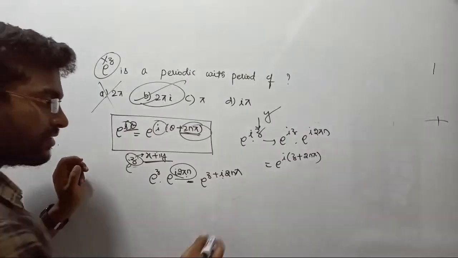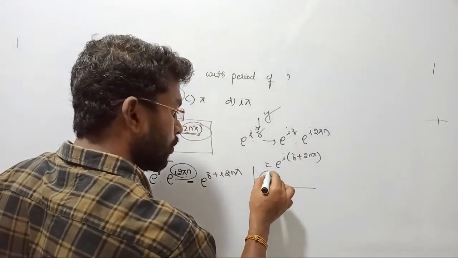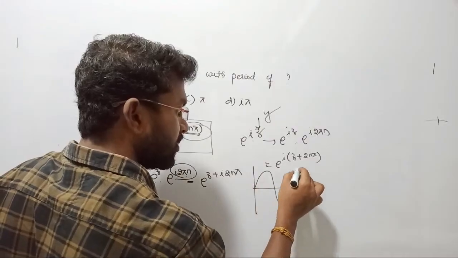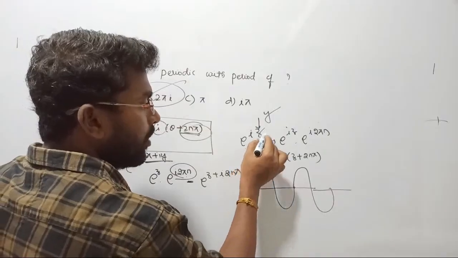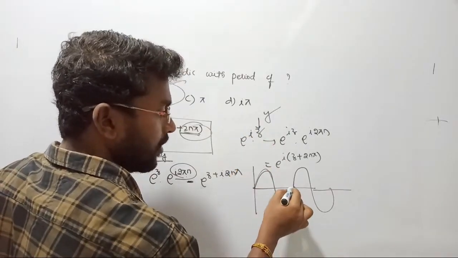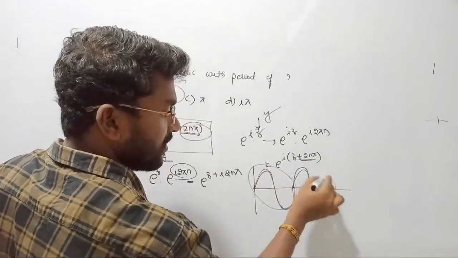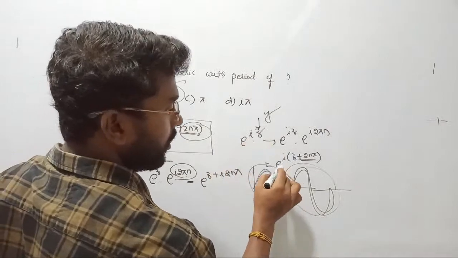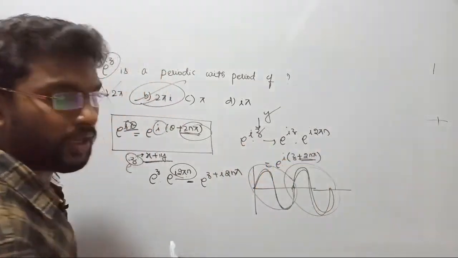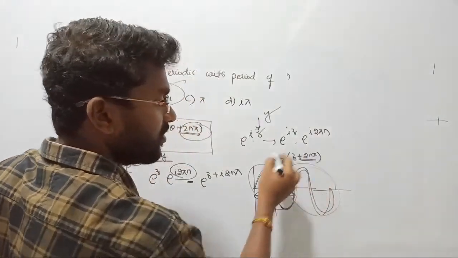A periodic signal is a type of signal. For example, how do we design a sinusoidal signal? It goes up to 2 pi, and the same signal is repeated. That is called a periodic signal, right? So e power iz is the first cycle, and e power i(z plus 2n pi) is the second cycle. The first cycle and the second cycle reflect the same property, such that e power iz will always be equal to e power i of z plus 2n pi. The period of a cycle is 2 pi. That's why I am considering 2 pi here.